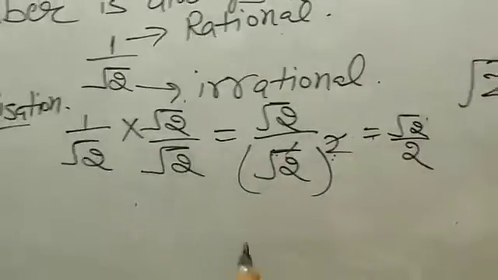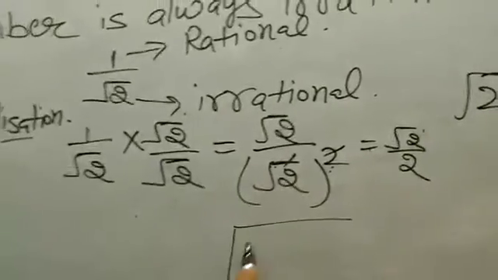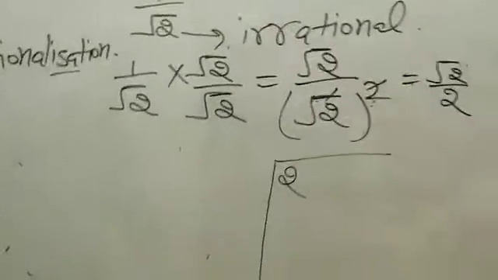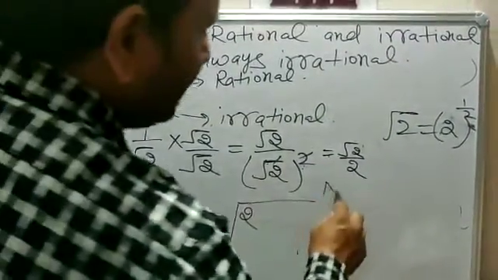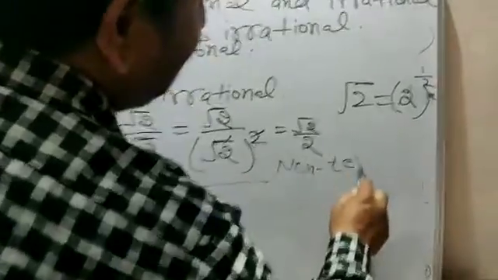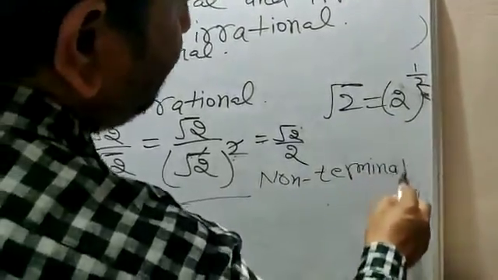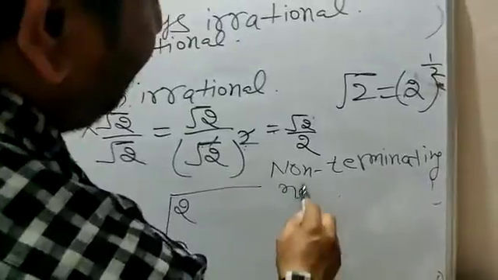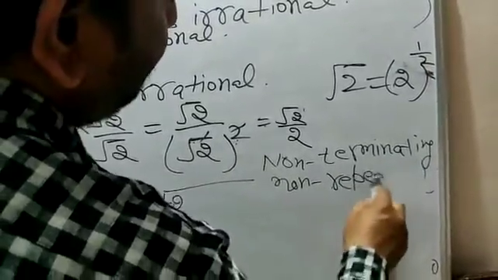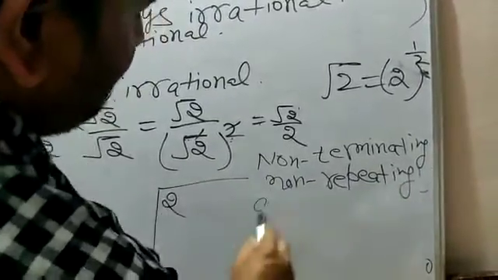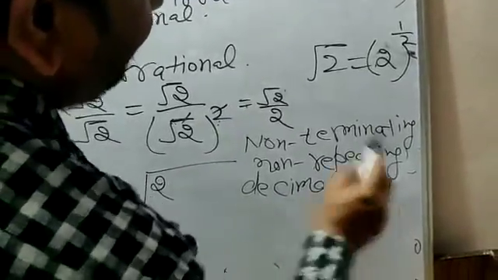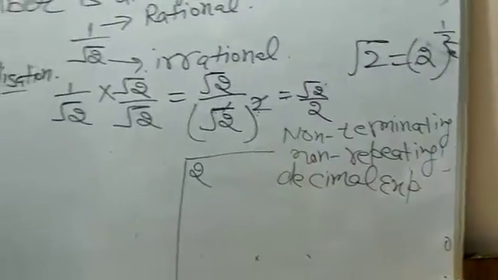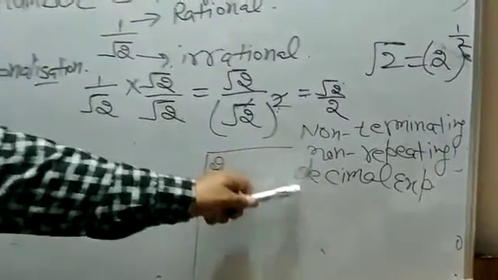Root 2 you can solve by the long division method. You know how to solve. The value is 1.414, and when you divide, you get once again a non-terminating, non-repeating decimal expansion.